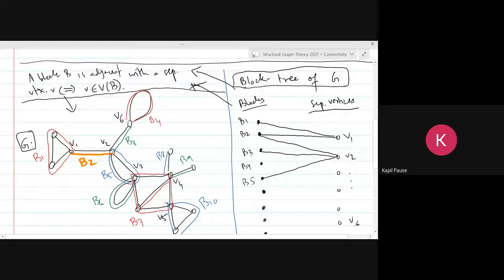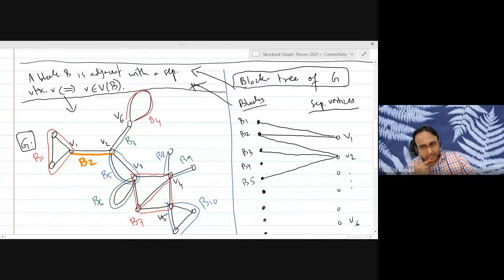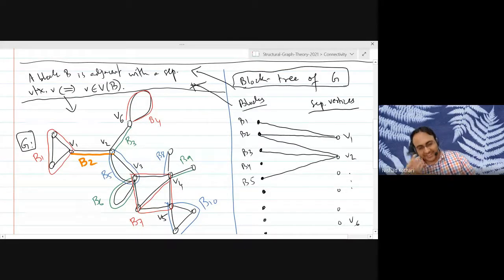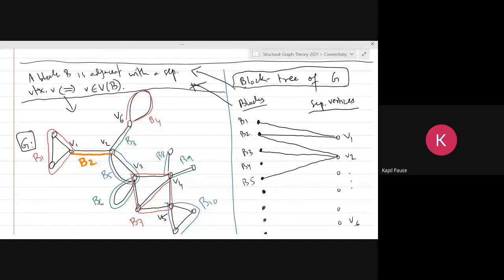So why don't you define block tree in this way? Like B1 and B2 are adjacent because they have a vertex in common. B1 and B2 are not adjacent, right? Two blocks will never be adjacent. No, I'm saying define block tree as follows. I see. So you want to change the definition, which is fine. So you can think about what that definition leads to. Oh, it leads to a cycle when three blocks meet at a common vertex. Right, got it. Okay.